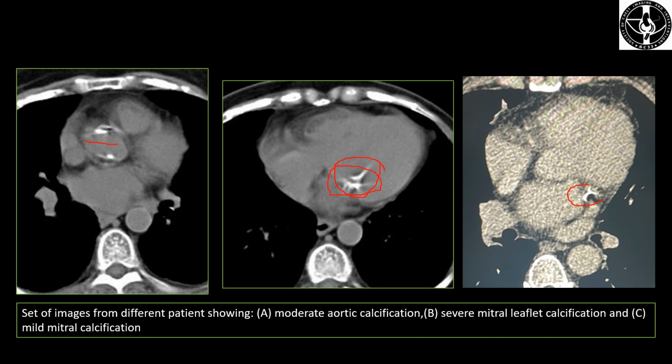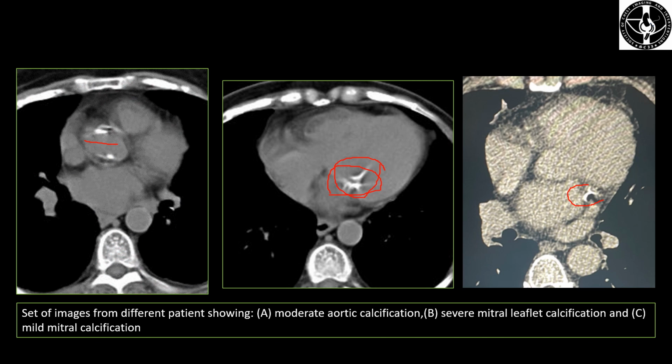Another set of images taken from our department. Here on the extreme left, we can see the aortic valve showing calcifications. In the middle, calcifications involving the mitral valve leaflet. And on the extreme right, again the calcification involves the mitral valve leaflet.